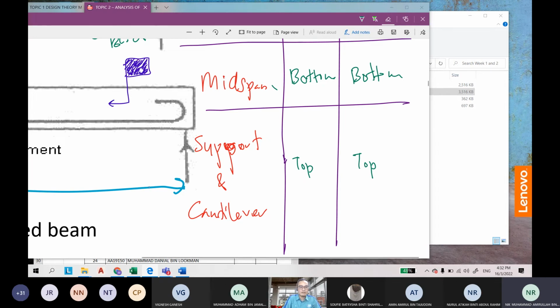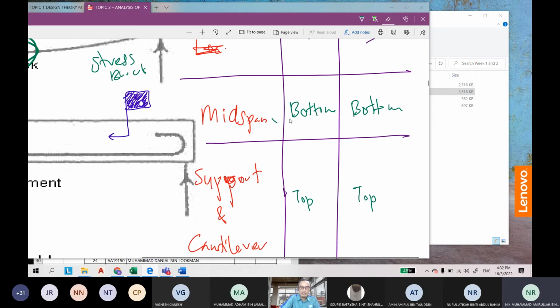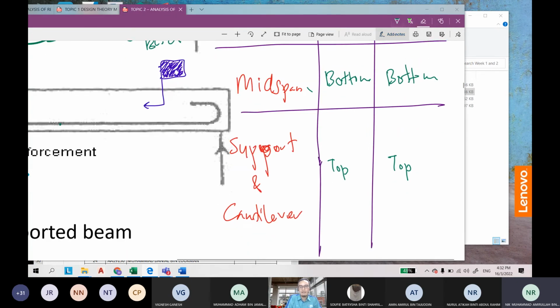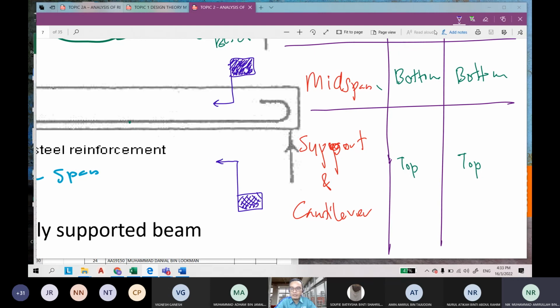This is a very, very important concept. If you are requested to settle the reinforcement at midspan, it must be at the bottom. If you are required to settle the reinforcement at the support or for a cantilever beam, the reinforcement is located at the top. So the stress block will be like this. This is for steel. It is inverted, because the compression is at the bottom and the tension is at the top. Okay, are you clear about this? Clear? Yes, doctor. Okay, good.